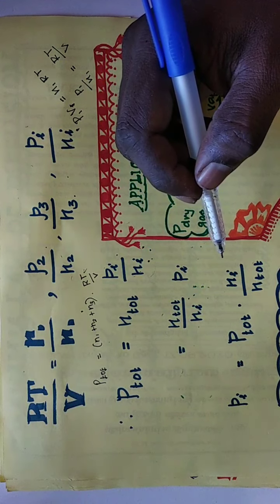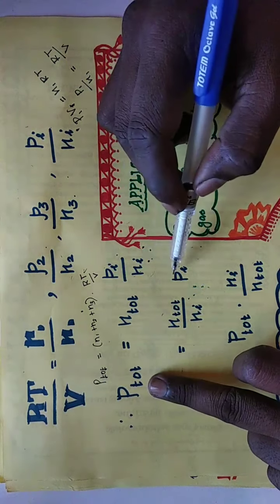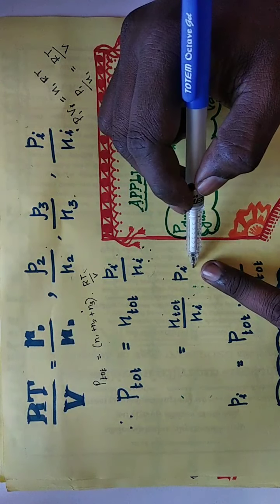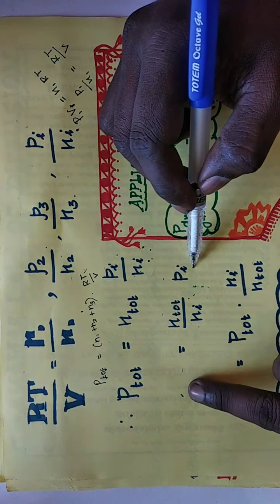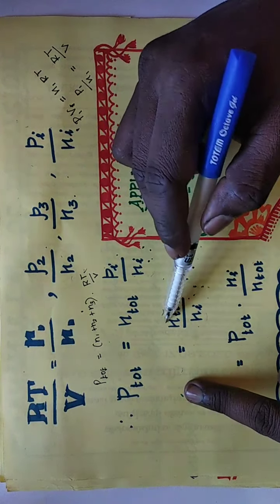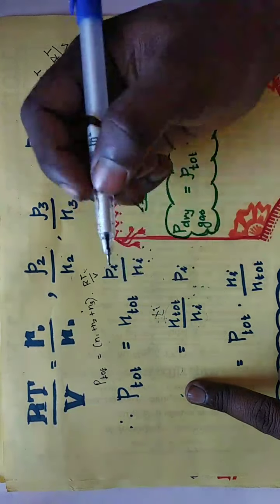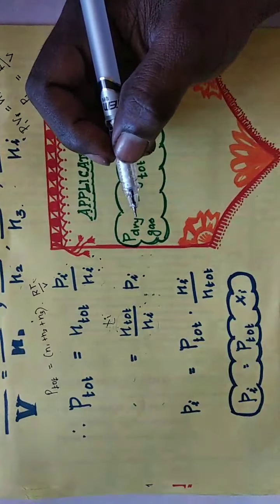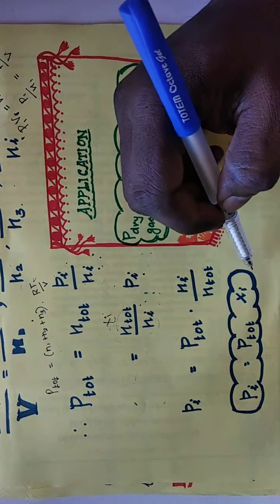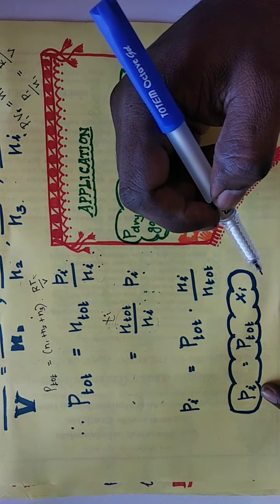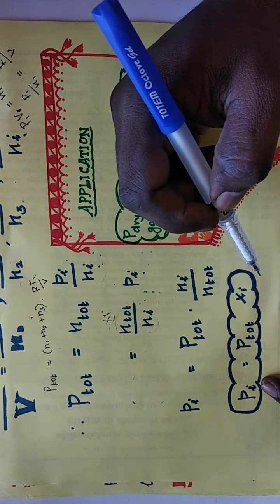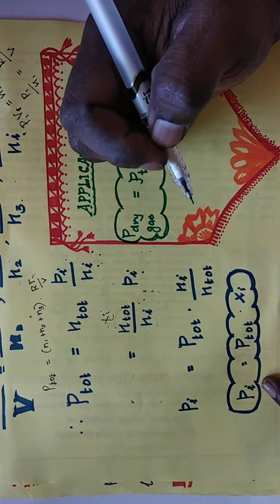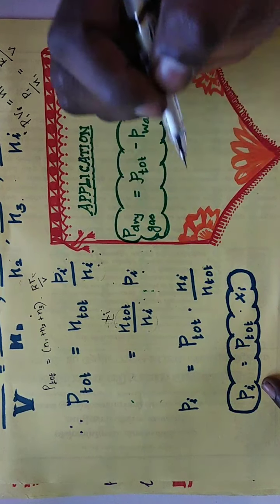Now the partial pressure we are going to derive. This side we have total pressure, this side we have the partial pressure. If you need the partial pressure, Pi equals P total into the mole fraction Xi. Pi is the partial pressure of the ith component. So the partial pressure is equal to the total pressure into the mole fraction. From this we can find the value of the partial pressure.